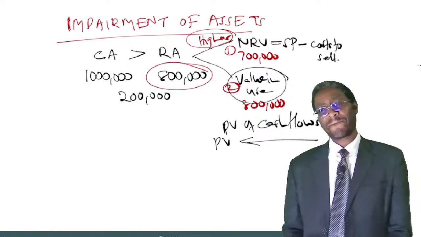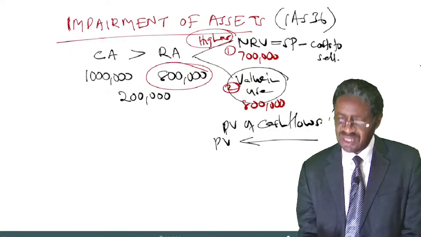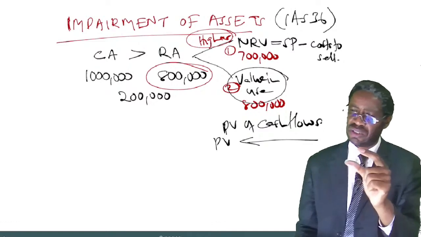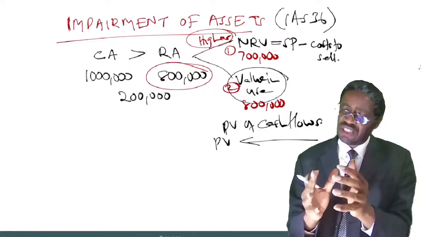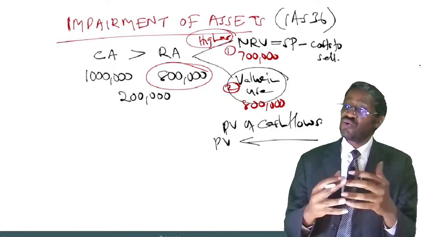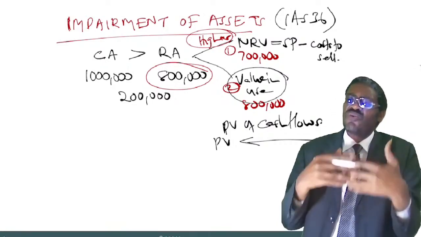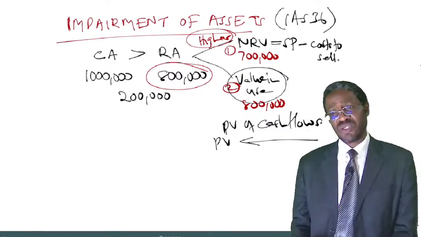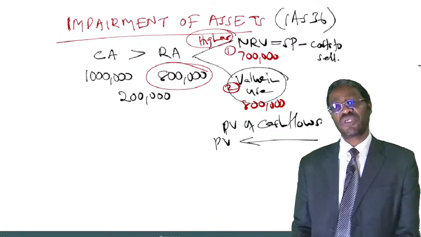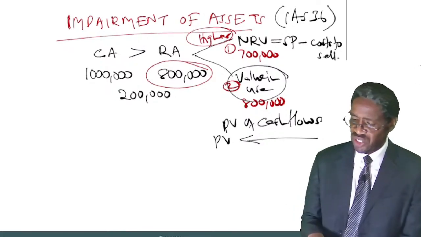Now listen. IAS number 36, which covers this accounting standard, identifies which components of the cash flows are these that should be discounted. Yes, you as a company, you try and project the future cash flows. But which are these cash flows that you are required to project so that you get their present values? There are three components of the cash flows that should be discounted in the determination of the value in use.